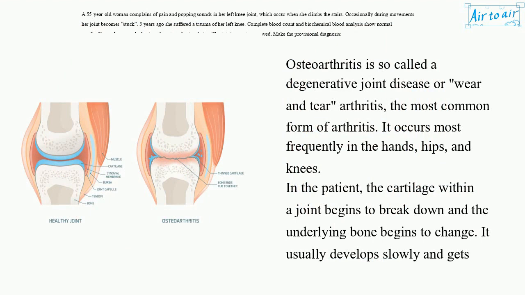Osteoarthritis is so-called a degenerative joint disease or wear and tear arthritis, the most common form of arthritis. It occurs most frequently in the hands, hips, and knees. In the patient, the cartilage within a joint begins to break down and the underlying bone begins to change. It usually develops slowly and gets worse over time.